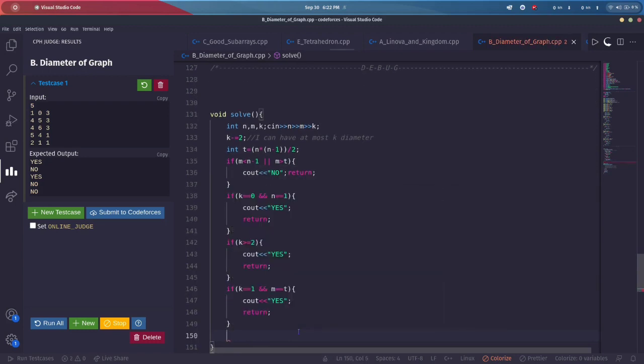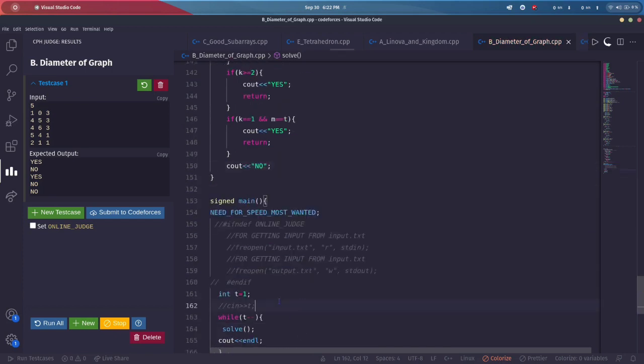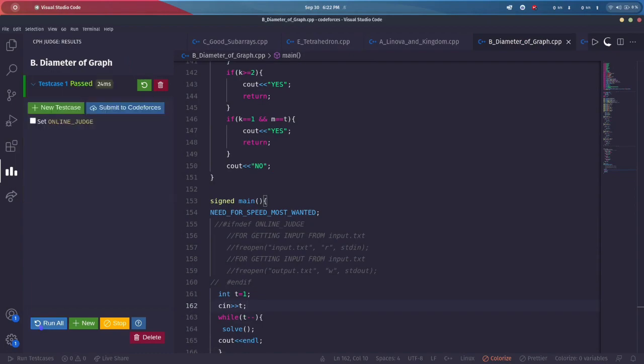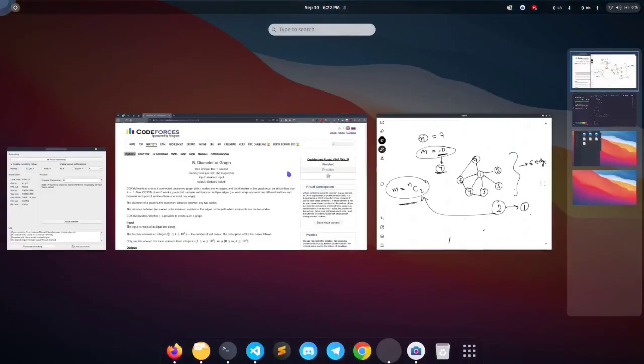And or else I can just say the case does not exist. It has multiple test cases. Let me run. Yeah, it ran. Let me check. I think this solution will work.